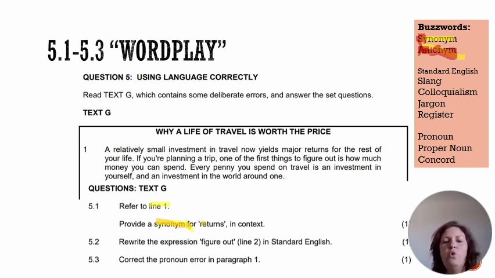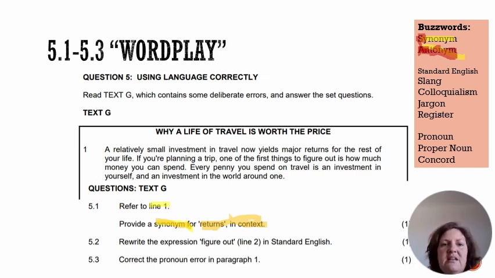And of course, the word that they're wanting a similar meaning of is returns. But have a look at this, gents. They want a meaning for the word in context. So in context means that they want you to go and read the sentence that the word is in, and they want you to find a word with a similar meaning that matches that sentence. Much like in paper 2 when we're doing our poetry, and they always give us a line reference, and they want the answer to refer specifically to that line.